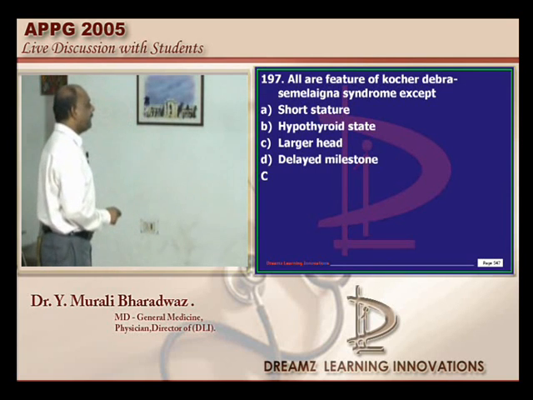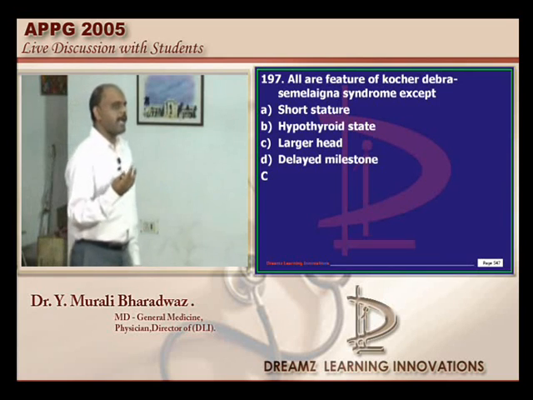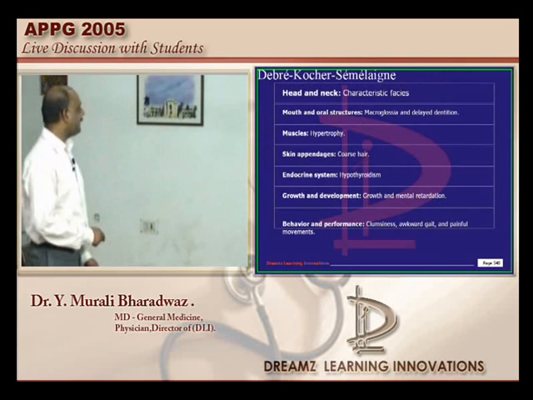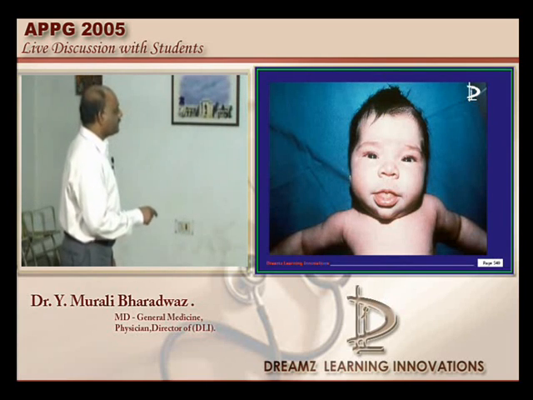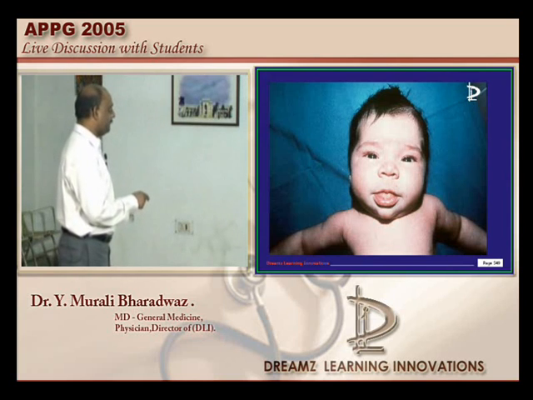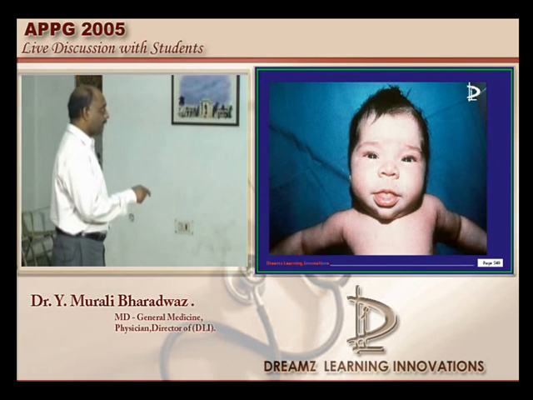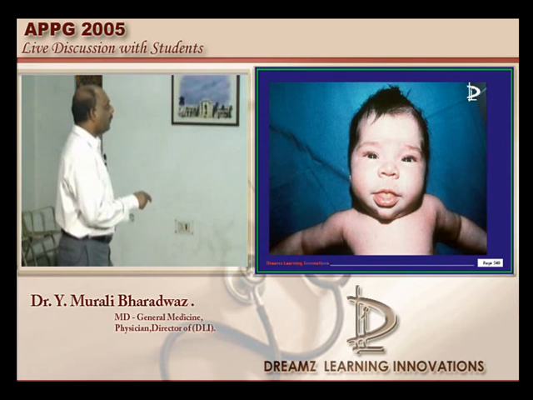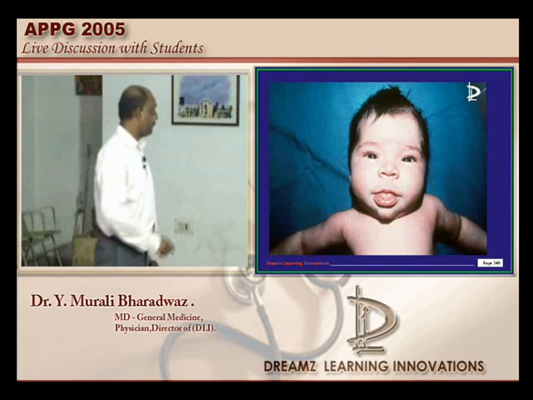And Churg-Strauss syndrome, typically with the hypertrophied calf muscles, with the associated hypothyroidism, classically you see in the pediatric population. In them, the muscles hypertrophy, in the skin appendages there is a coarse hair which will be seen here, in the endocrine system there is a hypothyroidism, and in the mouth and oral structures there will be a macroglossia with a delayed dentition, and the characteristic facies is unforgettable, and there is a growth retardation and also mental retardation, and clumsiness and awkward gait. They're all the classical features of the Churg-Strauss syndrome that should be remembered.